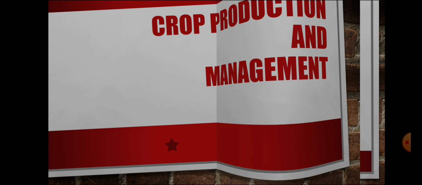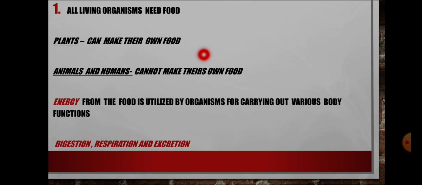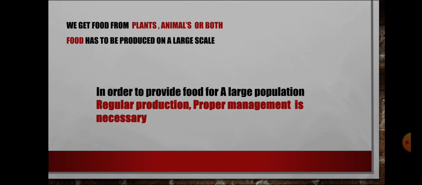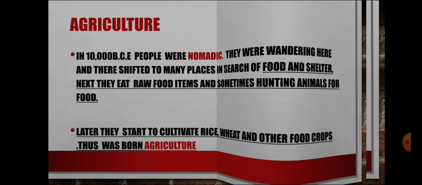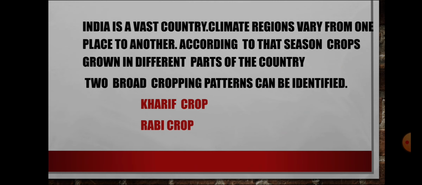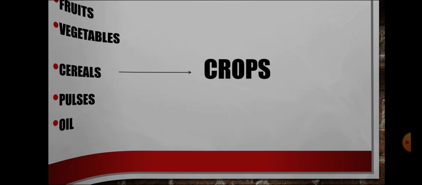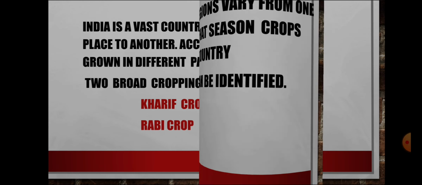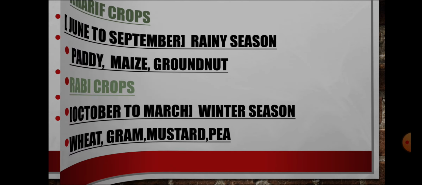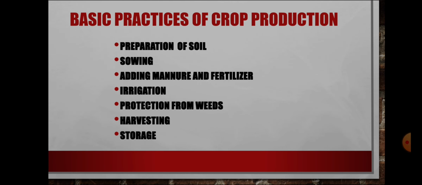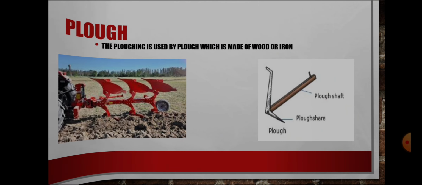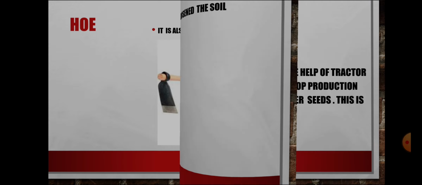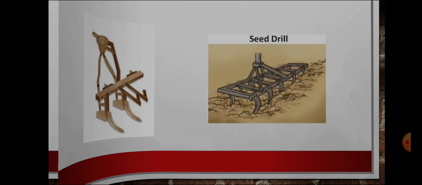Okay, what we saw in today's class: food is essential, what is energy, production of crops, what practices are used in crops, what is agriculture, and preparation of soil. Two types of crops can be identified, what are crops, basic practices of crop production, and what is preparation of soil. And we saw sowing, and then manure and fertilizer.